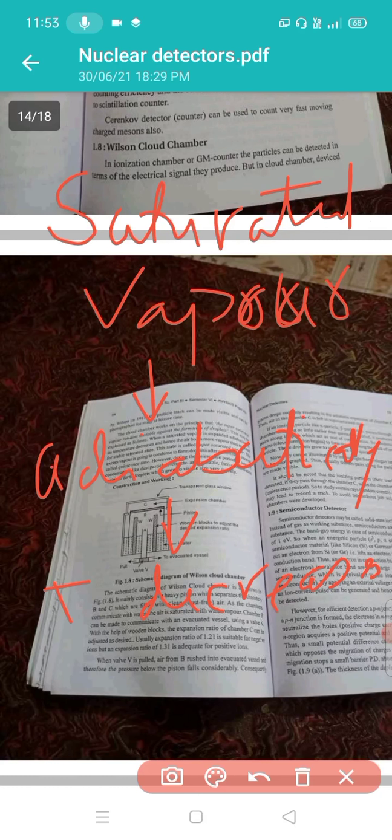This state is called the supersaturated state.